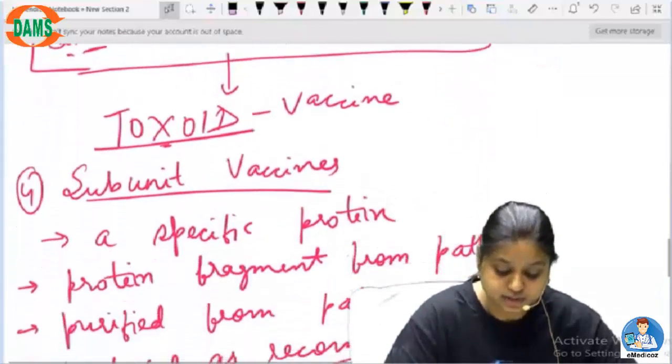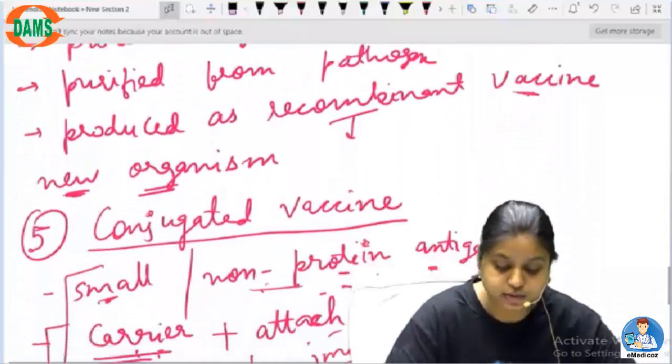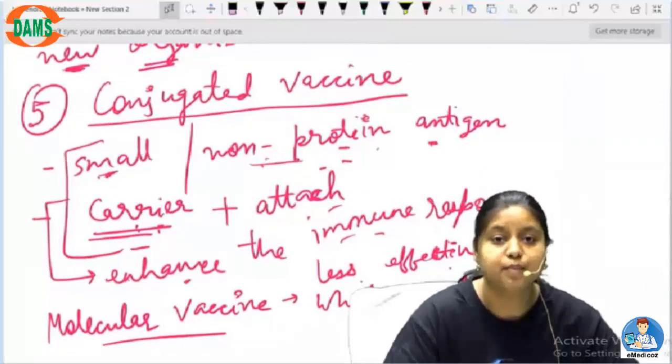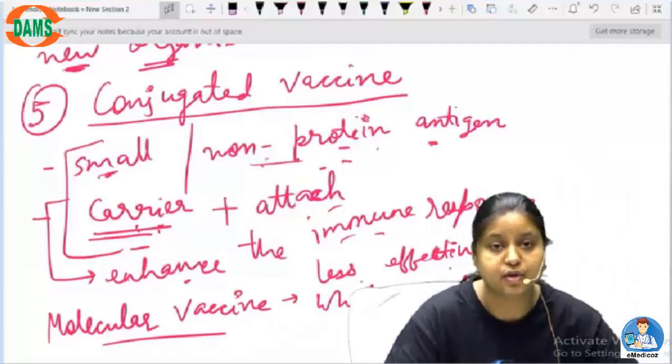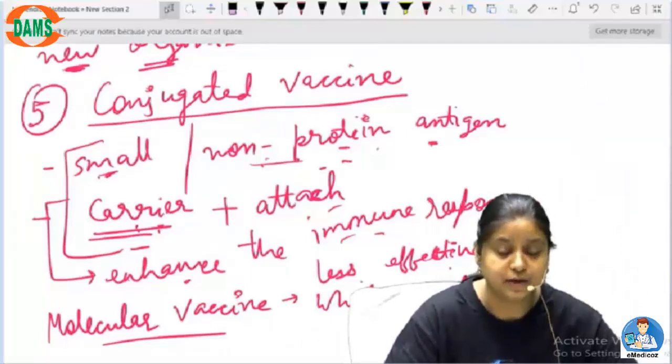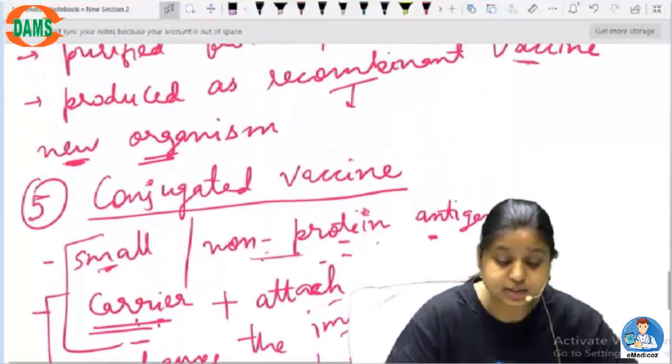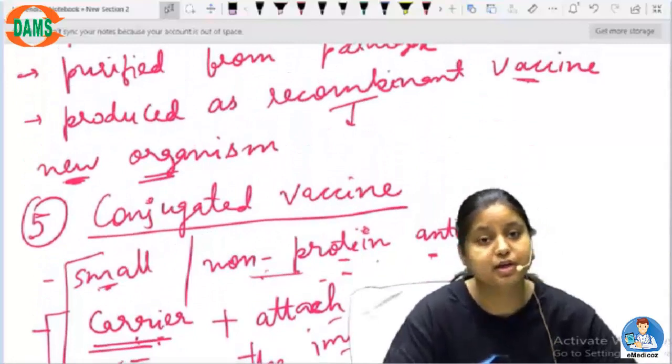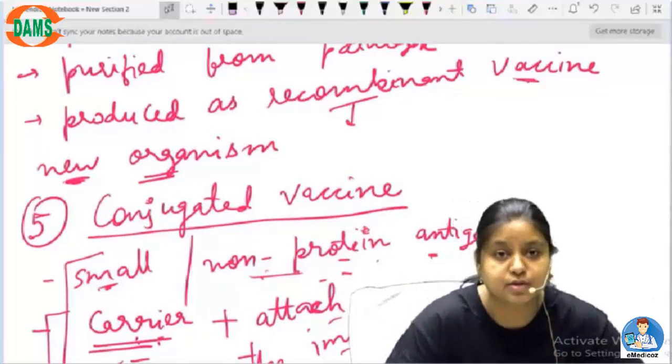All of these are what we use in order to make a proper, important vaccine for a particular disease. All of this is possible only when we know the immunological principles.